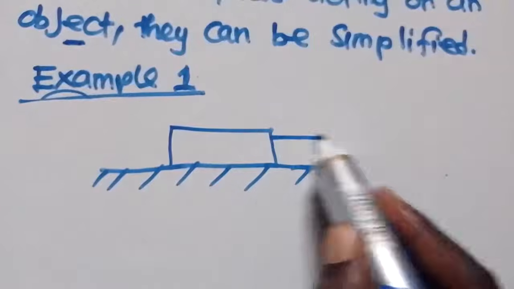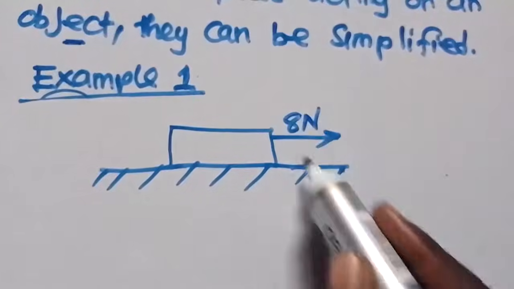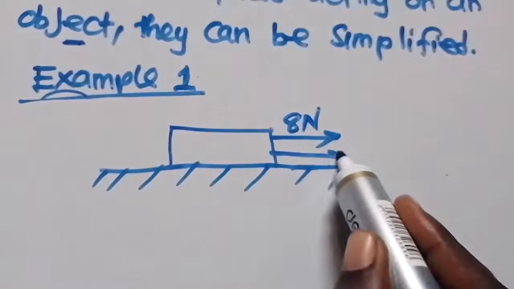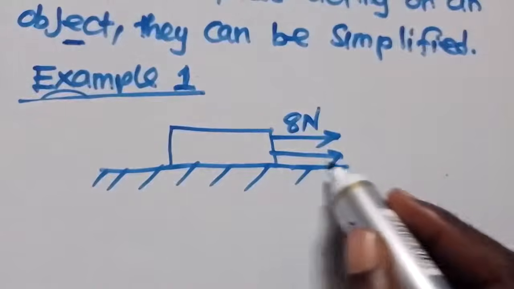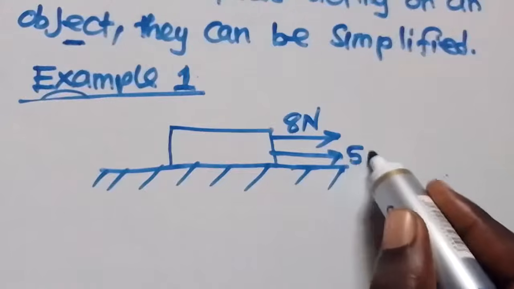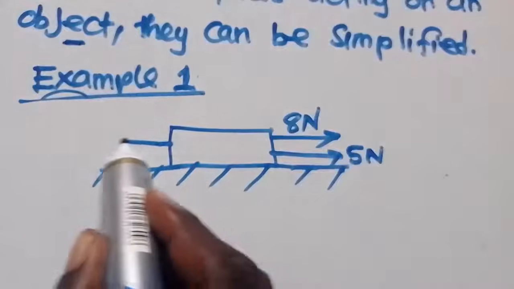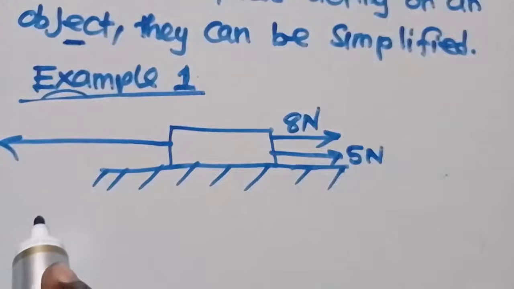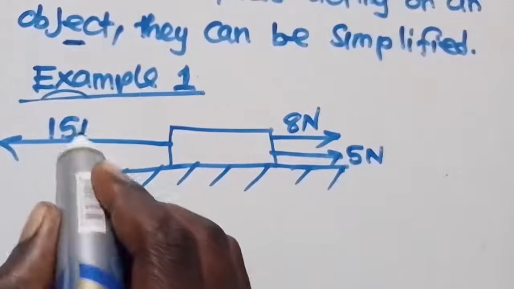It has got a force that is pulling it this side. Let me say that force is 8 newtons. It also has another force here, which I will say is 5 newtons. I was supposed to write it there, but I don't have much space. I also have another force this side here, which is 15 newtons.